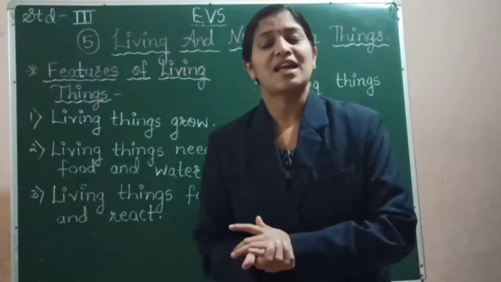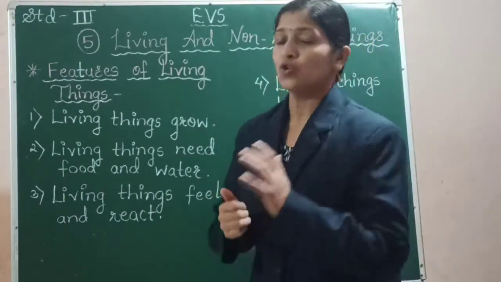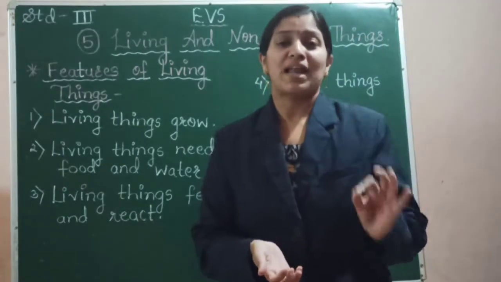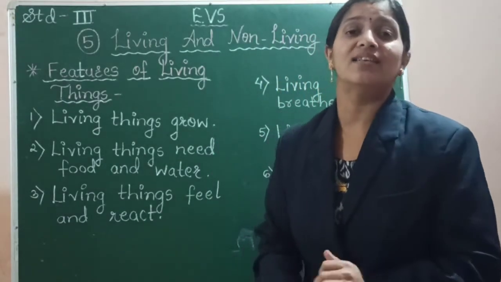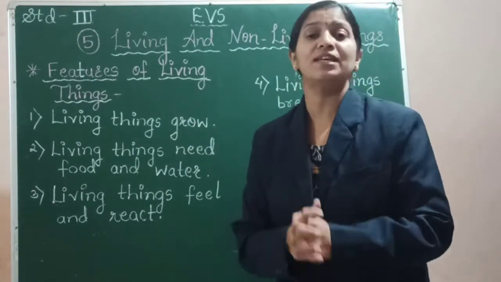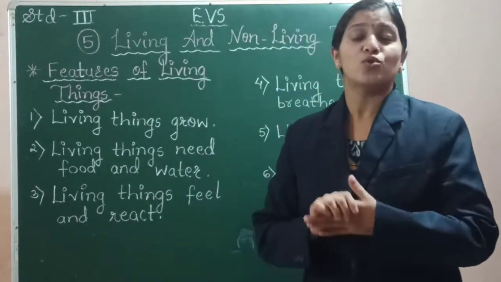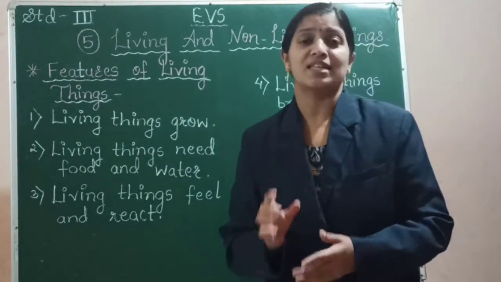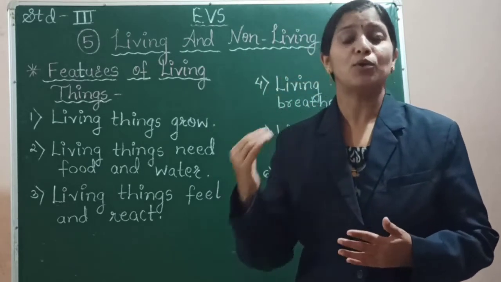Now let us have a look at the features of living things. So we all know that plants, animals and human beings are living things. The first feature of living things is that living things grow. All the living things, that is the plants, the animals and the human beings, keep growing.